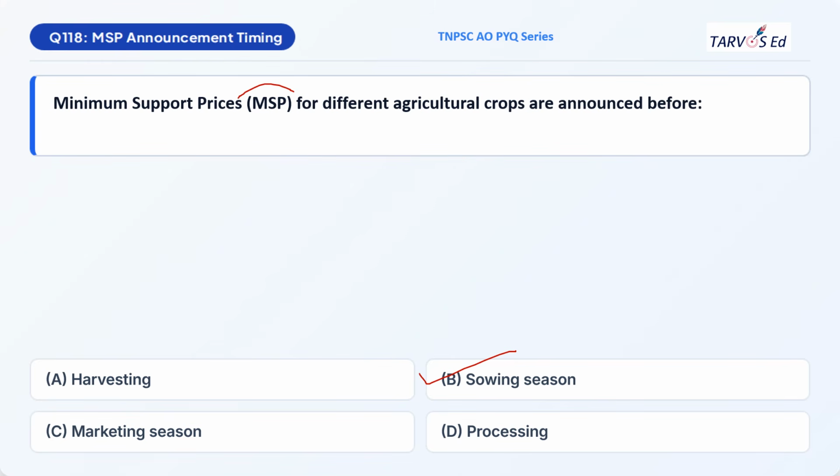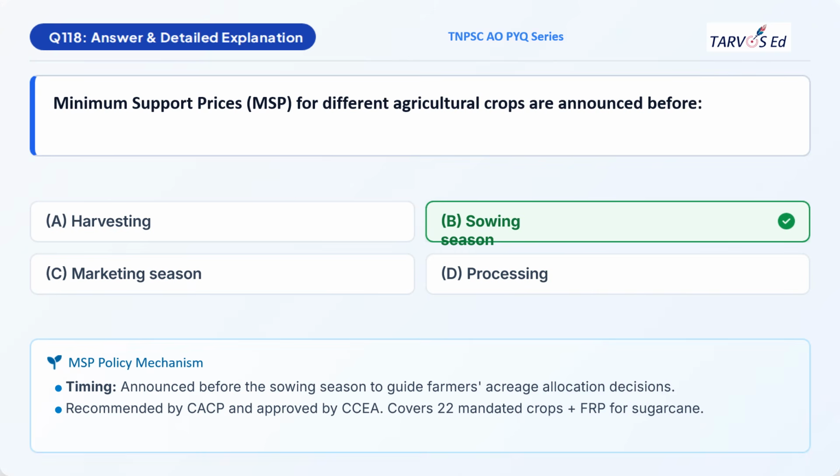Before that, you need to understand what is MSP. MSP stands for minimum support price. It is a price policy taken up by the government of India to safeguard the farmers against the market risk, and it will be announced before sowing season. So who will calculate MSP? MSP will be calculated by CACP, Commission for Agricultural Costs and Prices, but it will be approved and announced by the government, that is, the Cabinet Committee of Economic Affairs will be responsible in approving the MSP.